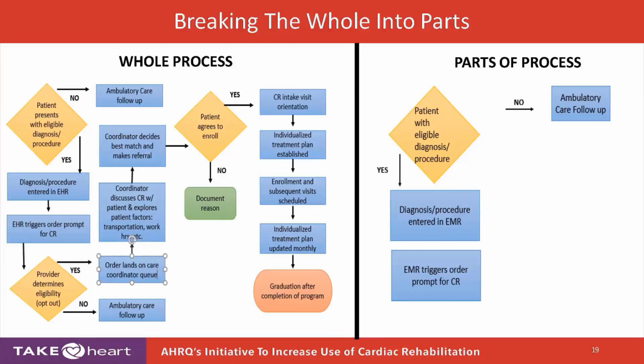But they could say, patient's not eligible, and make sure they're getting good ambulatory care follow-up. But I would even extend that and say, is somebody contacting them to find out why they weren't eligible, or if it's because they were out of town, did we give them a local number?